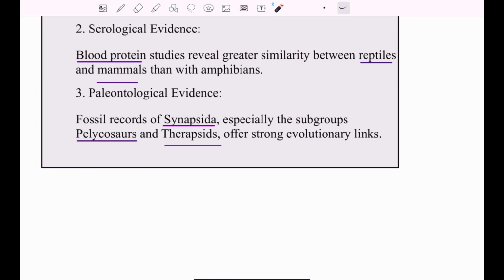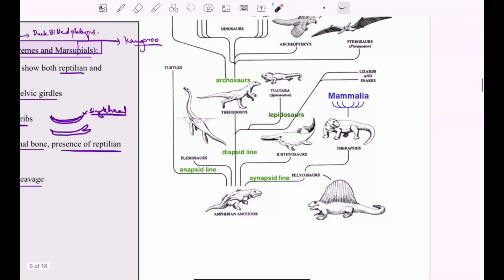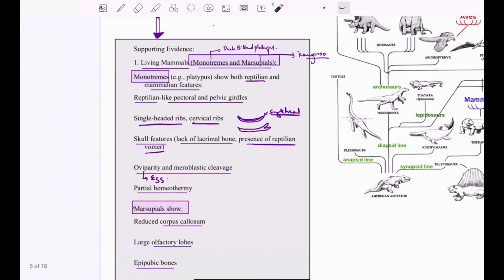Paleontological evidence includes the records of the synapsida, especially subgroups like Pelycosaurs and Therapsids, which act as an evolutionary link between the two. I have even discussed it earlier. You can see that there was an amphibian ancestor, and then slowly the reptiles arose from one of the ancestors, and slowly there was the rise of the Therapsids, from where the mammals also rose. So this is one tree you can draw in the exam, the possible ancestral tree of the mammals and the reptiles.